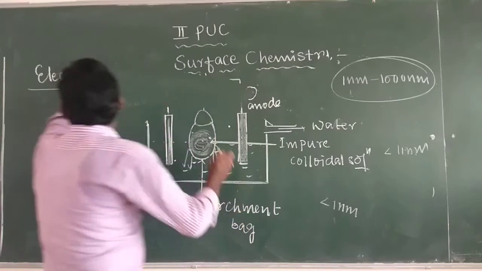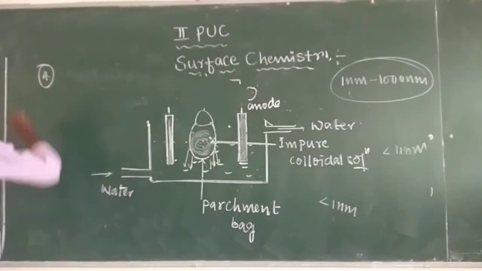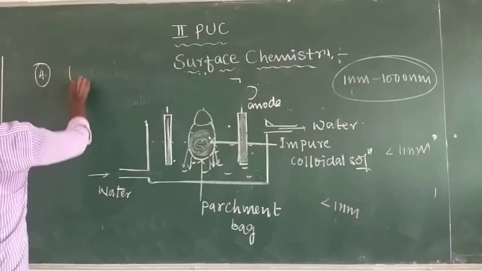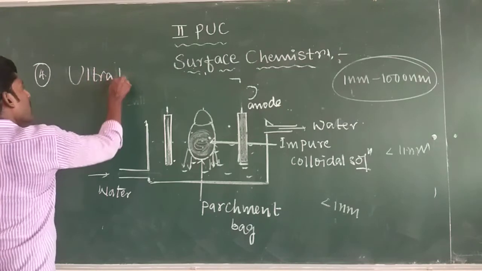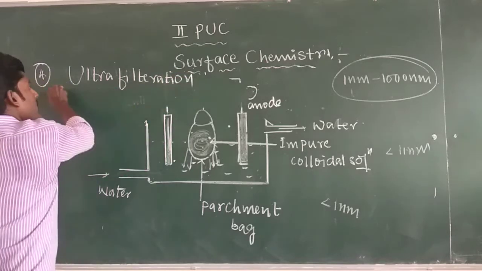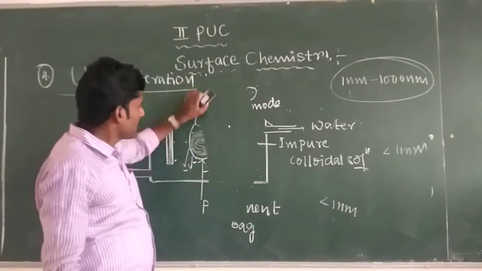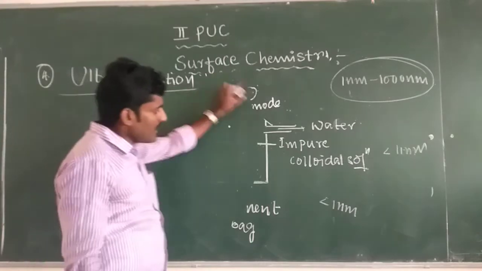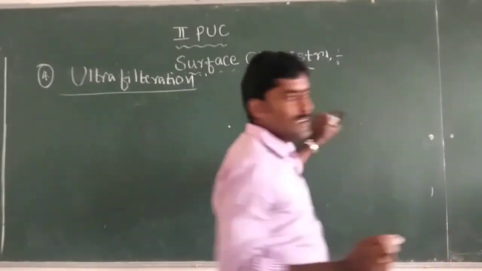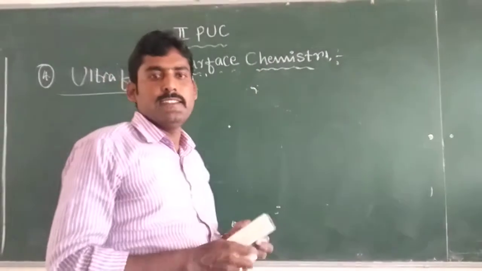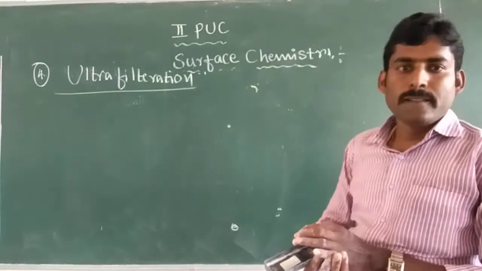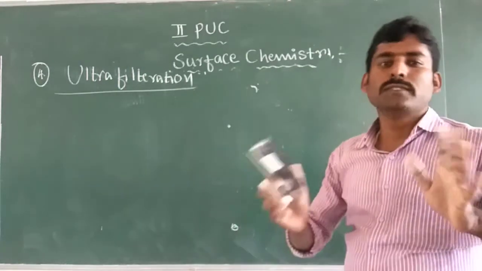Next, the fourth method of purification of colloids is ultrafiltration. Ordinary filter paper contains larger pore size, so the colloidal particles pass through the ordinary filter paper.